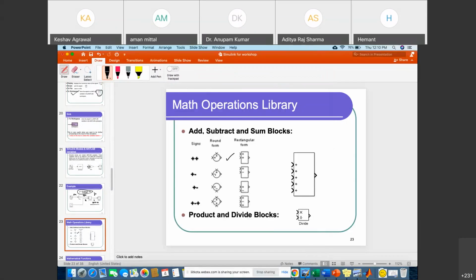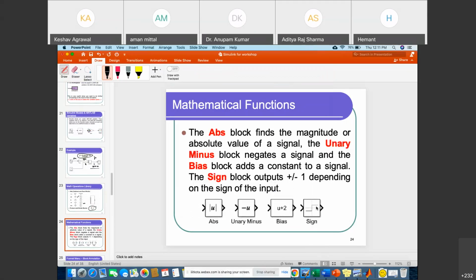You can do the minus operation also, plus minus. And another block is the divide operation. In MATLAB we have a product and divide block also. You can simply go and search in the library browser for product and divide, and you will get the result.